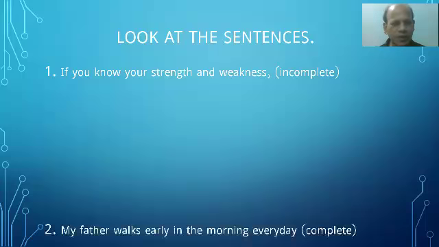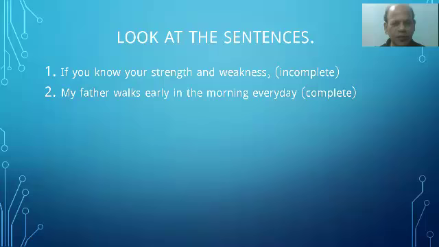Number two, my father walks early in the morning every day. It has got a subject and a verb also, and it can complete its meaning. So it's a complete sentence. The first one is incomplete, the second one is complete.